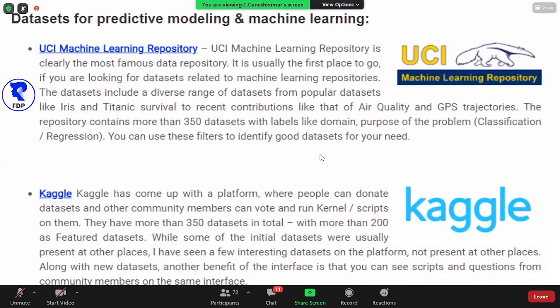Then this is very important: the UCI machine learning repository and Kaggle. Kaggle is a competition platform, so there also we'll get a lot of data. Okay, we'll discuss it now.